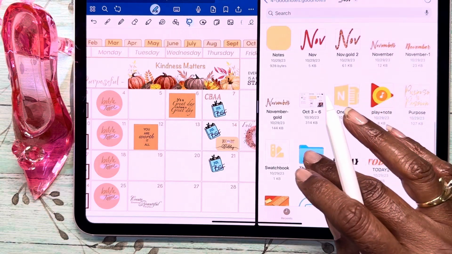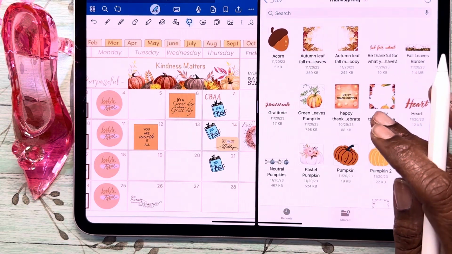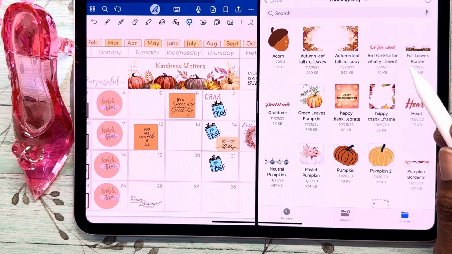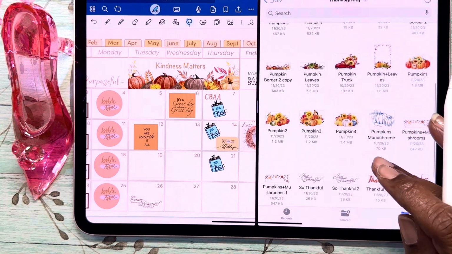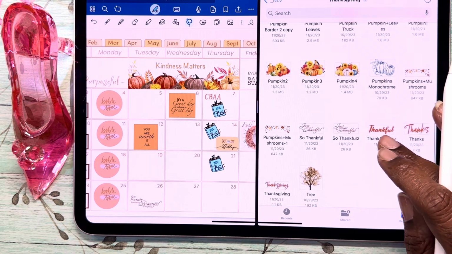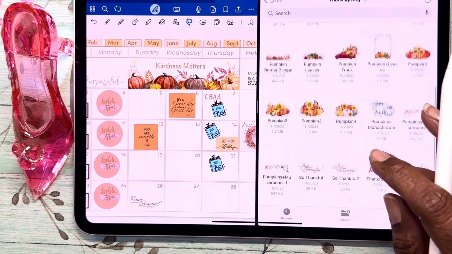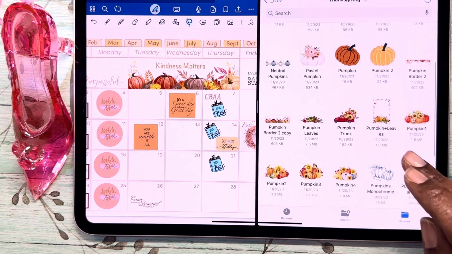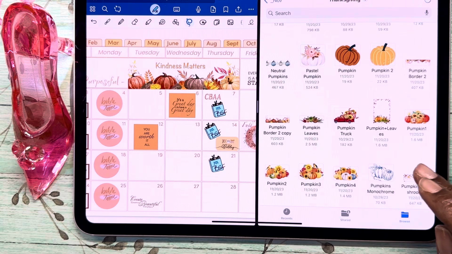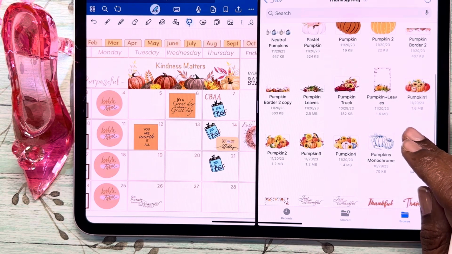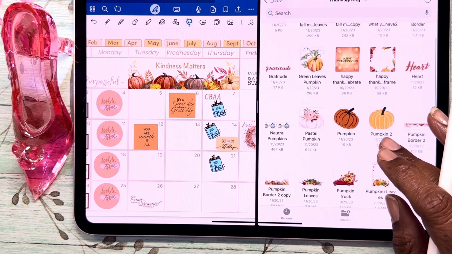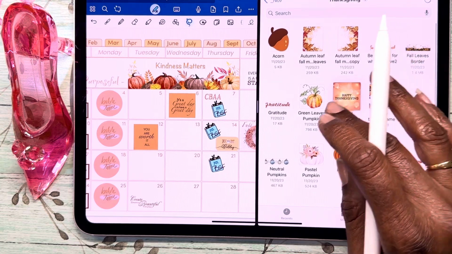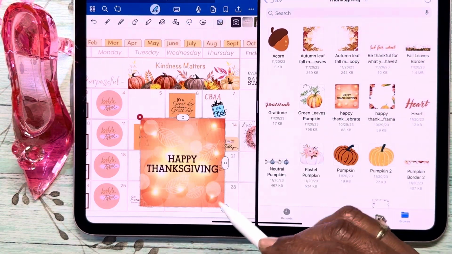So let's see, Thanksgiving. All right, so we got Happy Thanksgiving. What else? Pumpkin. Thankful, Thanksgiving. What do I want to use here? I can use some pumpkins, but I'll use this for now and see if we can make it a little bit smaller.